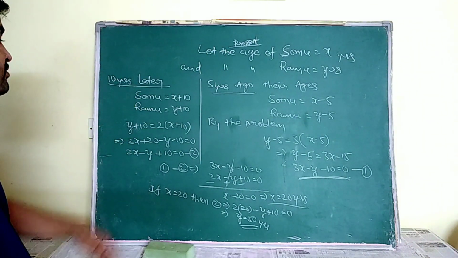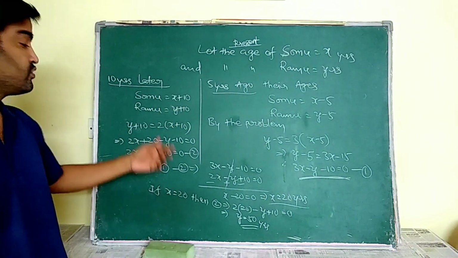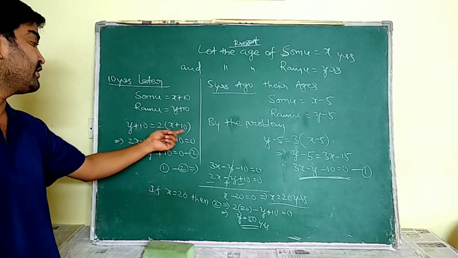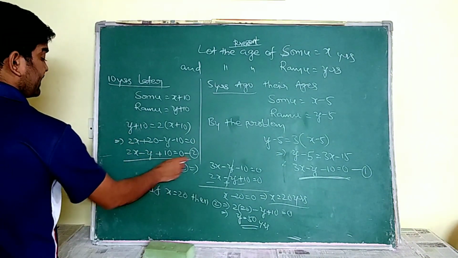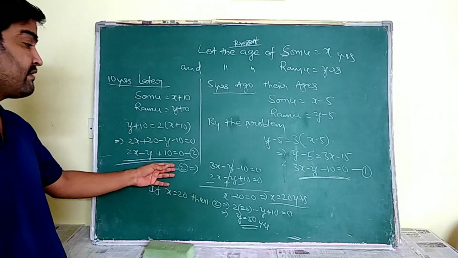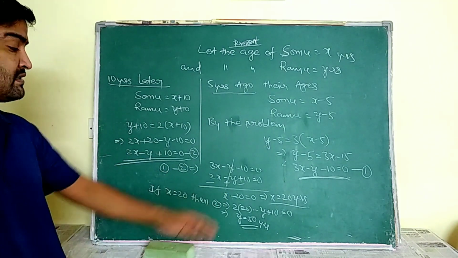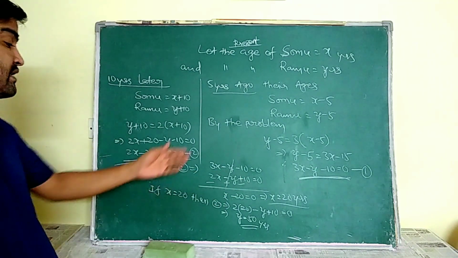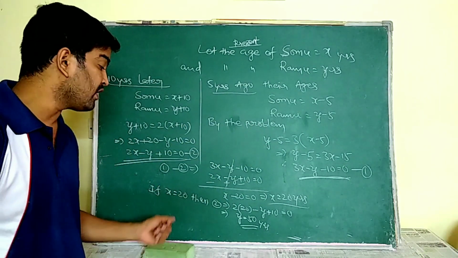Again by the problem, here he said Ramu's age is twice as old as Somu. So Ramu, y plus 10 is equal to 2 into x plus 10. By this, here we are going to obtain one more equation. See, by subtracting equation 2 from that one, here we obtain the value of x as 20 years. Then by substituting this x value in either of these equations, we are going to obtain the value of y.